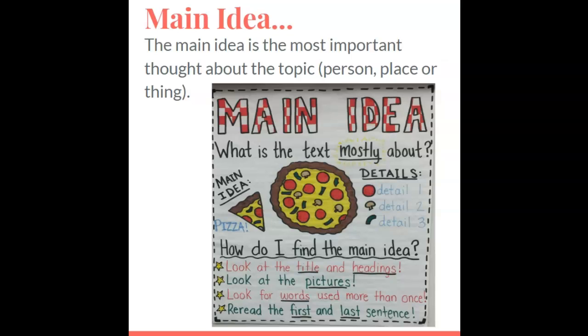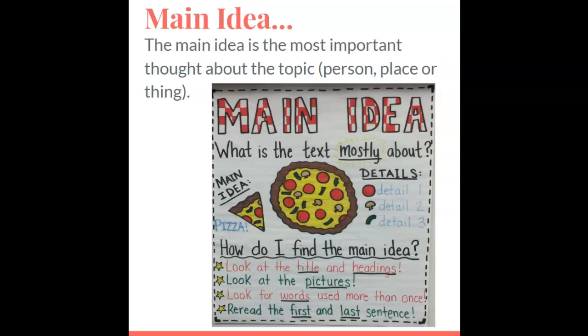How do I find the main idea? When you have your writing piece, you can look at the title, because the title is often an indication of what the writing piece is mostly about. The headings also introduce what the topic may be or what the most important thought might be. Pictures give us supporting information, to back up the words, help us understand the topic a little more, and give us more information about the most important thought.